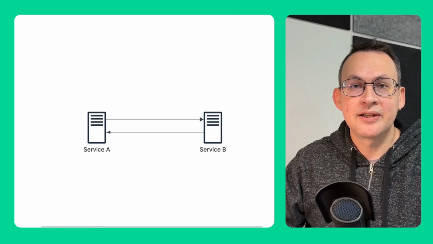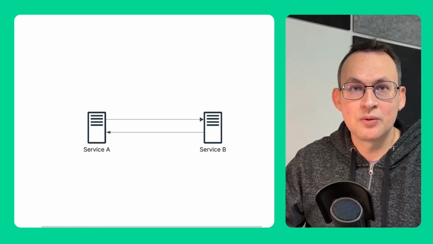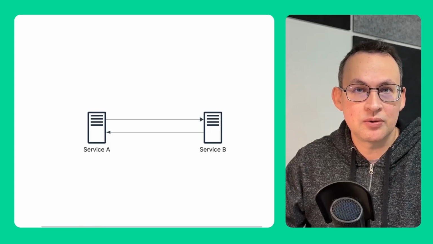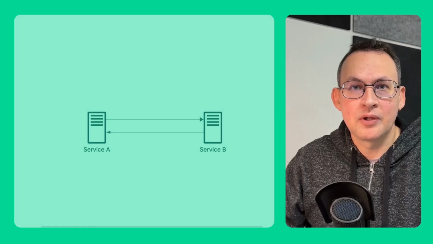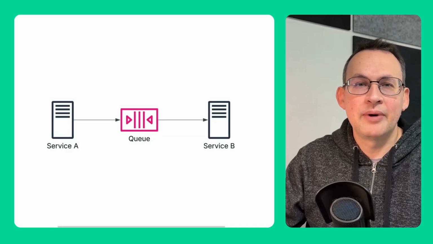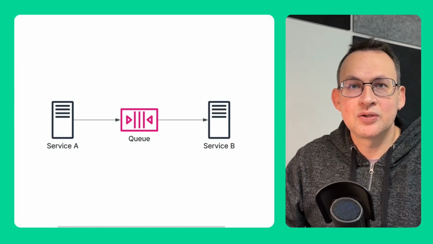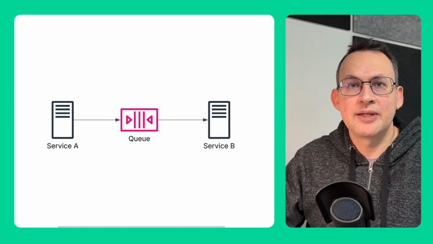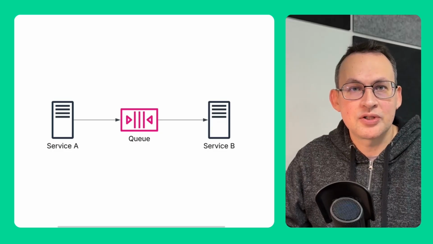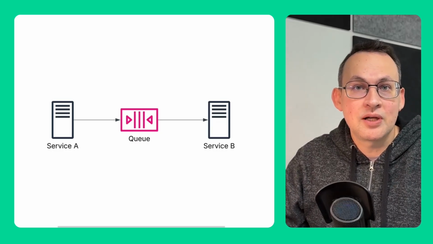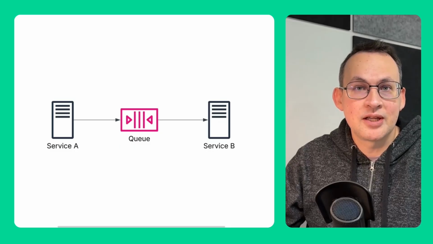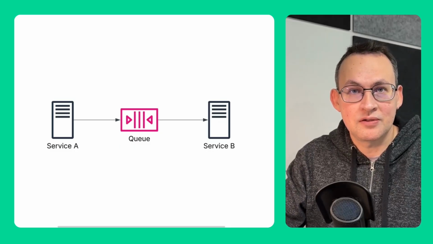Imagine two services connected by a chain. If service B goes down, service A can't function because it's directly calling B. That's tight coupling. Now imagine there's a mailbox between them. Service A drops messages in the mailbox and walks away. Service B picks them up whenever it's ready. If B crashes, the messages pile up safely in the mailbox until B recovers.